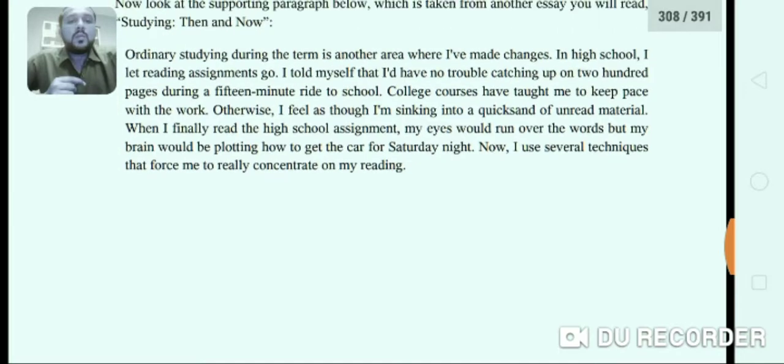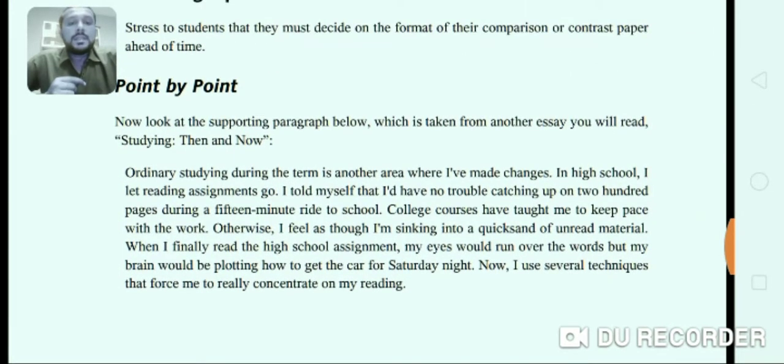Let's go back once again. Ordinary studying during the term is another area where I have made changes. In high school, I let reading assignments go. I told myself that I would have no trouble catching up on 200 pages during a 15-minute ride to school. So here he has talked about the high school time.